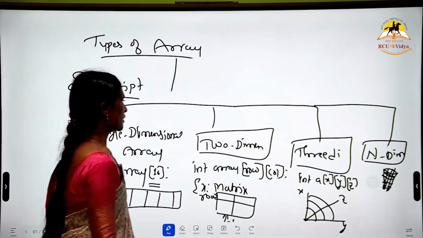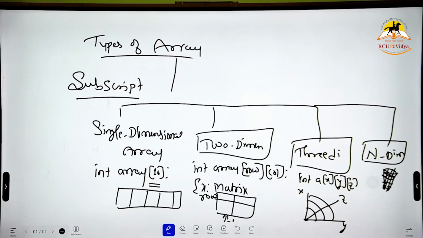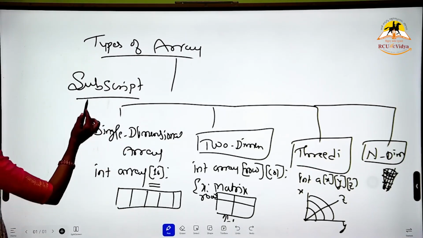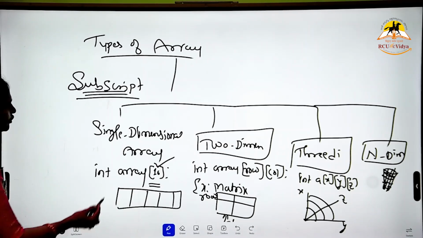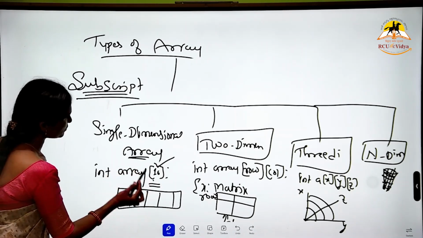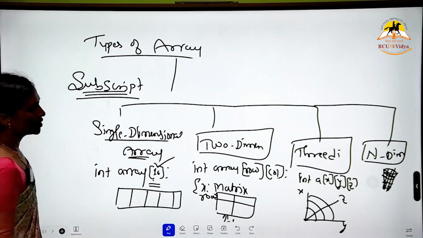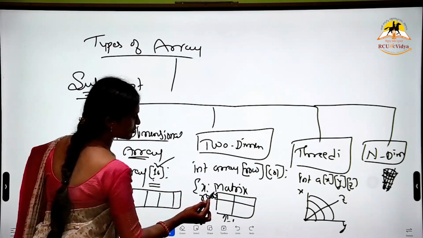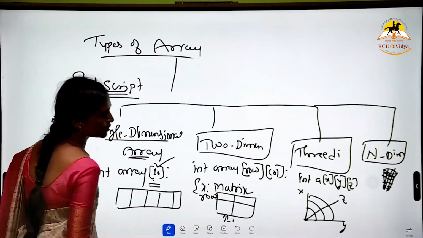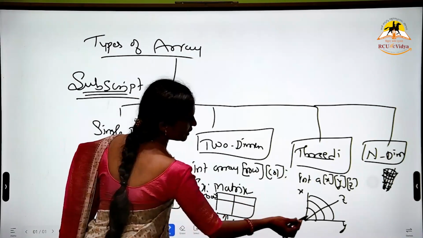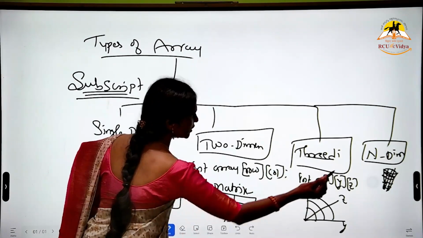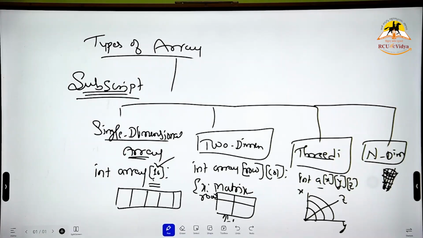So these are the types of array. The arrays are classified based on the number of subscripts used along with an array. An array with one subscript is called a single dimensional array. An array with two subscripts is called a two-dimensional array, for example a matrix representation. An array with three dimensions is called a three-dimensional array, and so on up to the n-dimensional array.